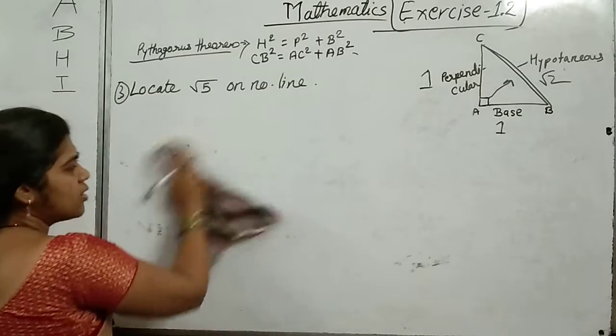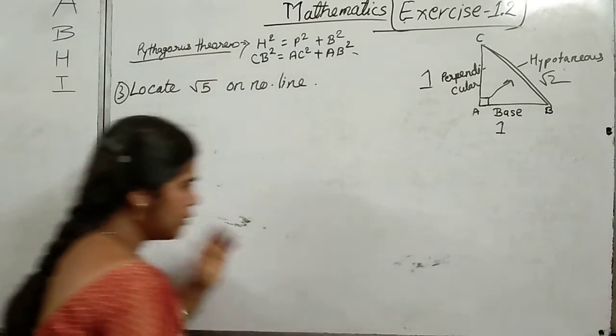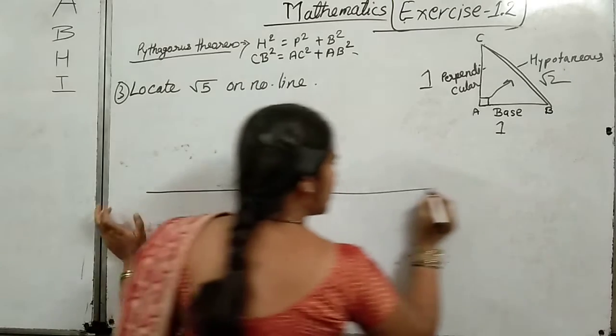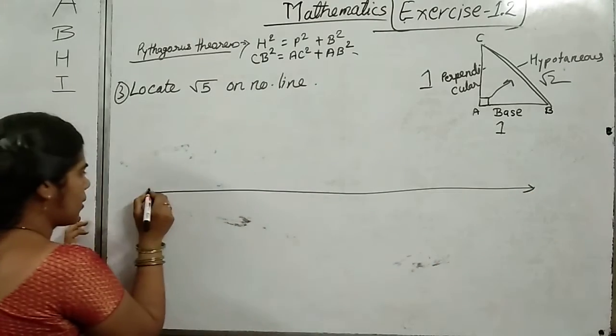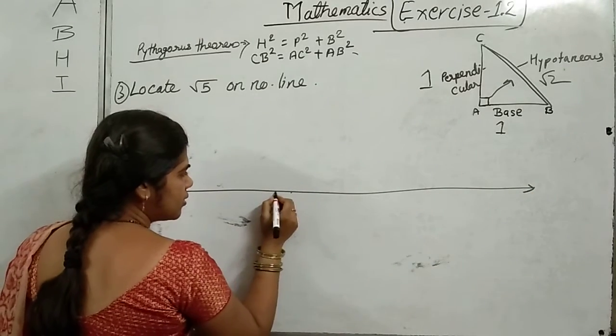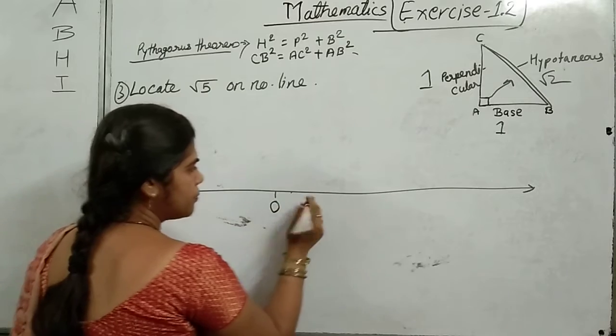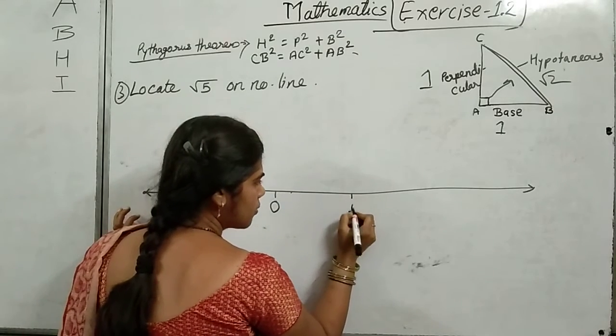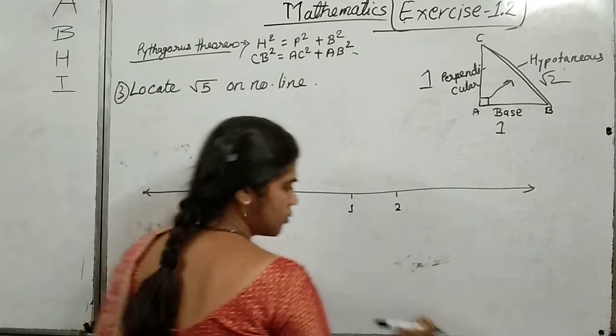We have to locate this point on the number line. So first we draw the number line. Here it is 0, here 1, here 2, sorry.